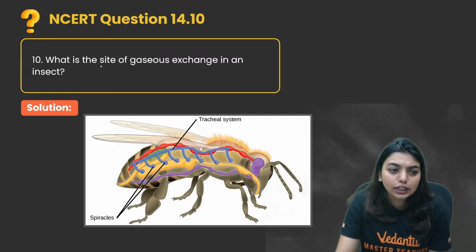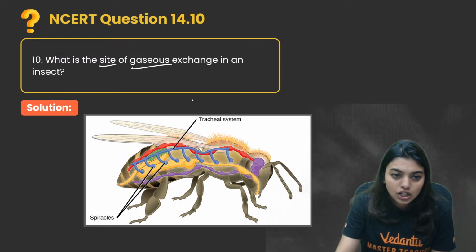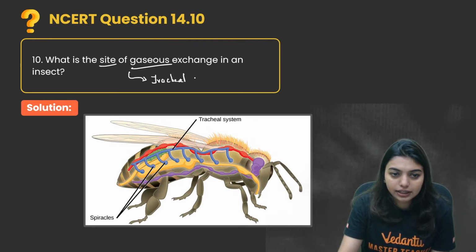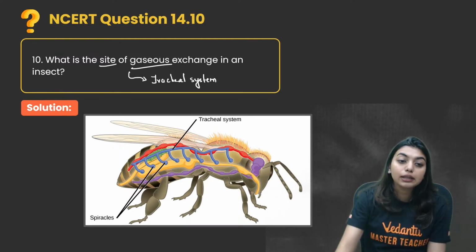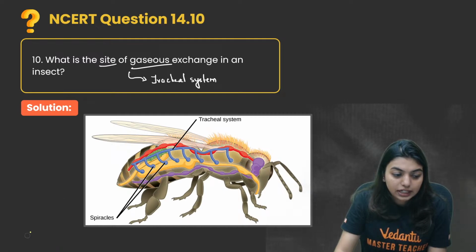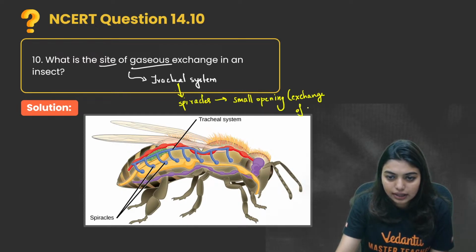Now, what is the site of gaseous exchange in an insect? That is, who does the gaseous exchange in an insect? Students, gaseous exchange in insects is done by the tracheal system. If you look here, you can see the tracheal system. This tracheal system also has small tiny pores at the corner of everything, which are called spiracles. Spiracles are small openings that help in the exchange of gases.